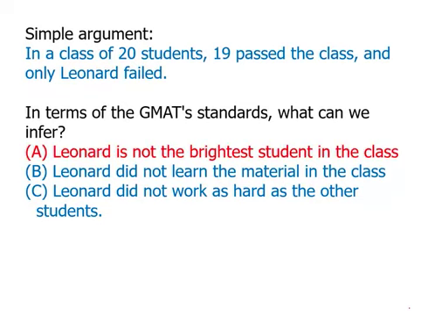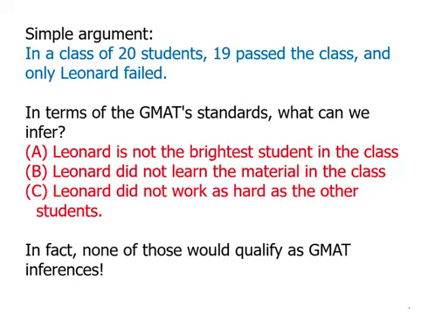B: Leonard did not learn the material in the class. Well, again, Leonard might have learned all of it, but for whatever reason, maybe he was sick during the final exam and was not excused, or decided to blow off the final exam for personal reasons, even though he knew all the material inside out. So that certainly could be true also, so we can't say that B is a good inference. C: Leonard did not work as hard as all the other students. Maybe he worked twice as hard, or maybe he worked 10 times harder, but he just couldn't get there because he wasn't bright enough to understand it. That also could be a way that it played out. And so we can't conclude C either.